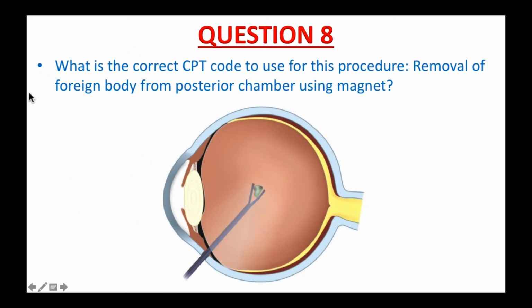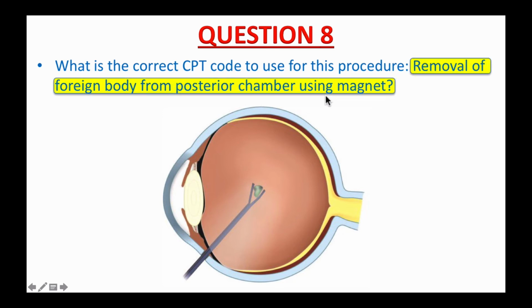Question number 8. What is the correct CPT code to use for the procedure? Removal of foreign body from posterior chamber using magnet. I will put on a short 30-second music while waiting for you to open your CPT book and find the right code for this procedure. Please pause the video and do it now.